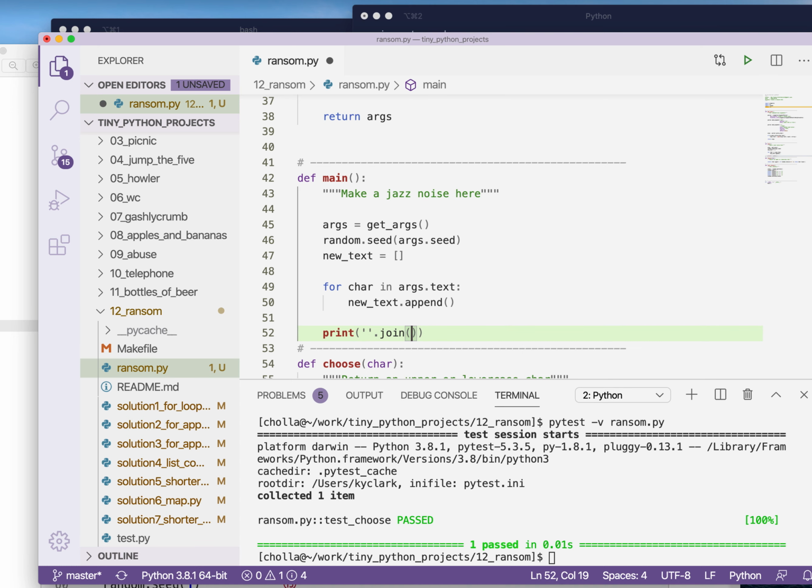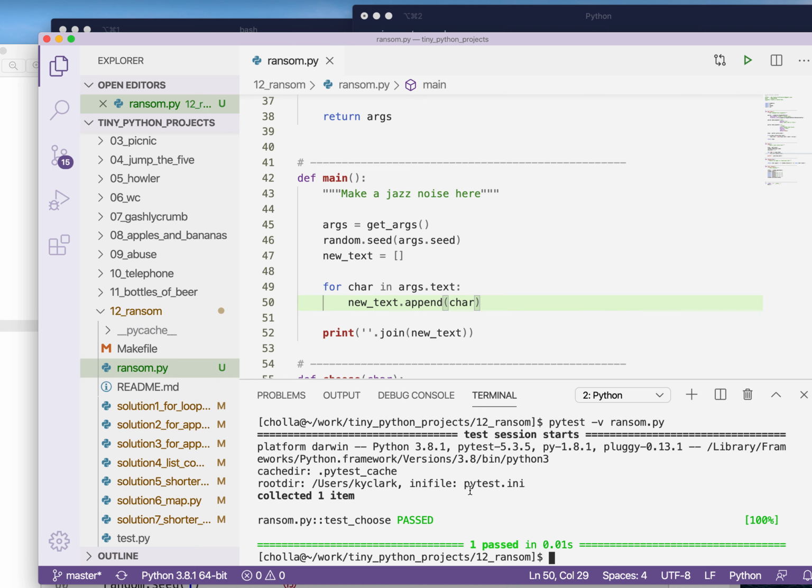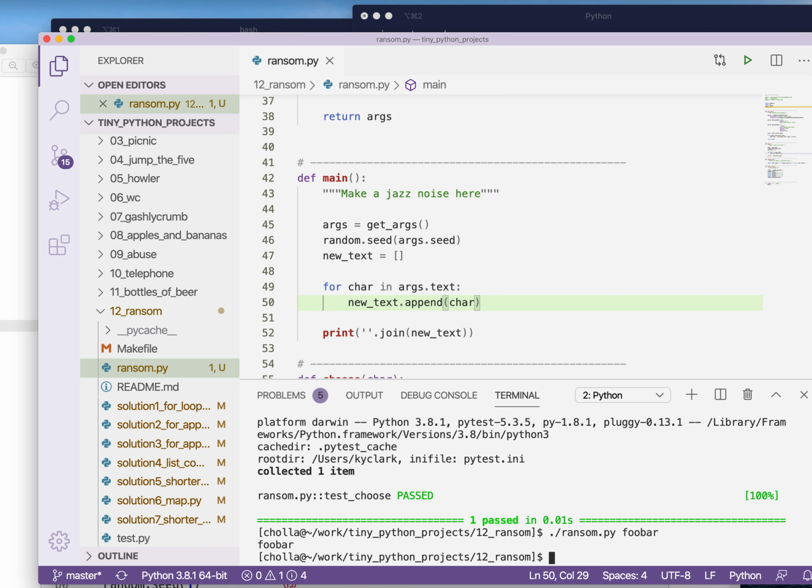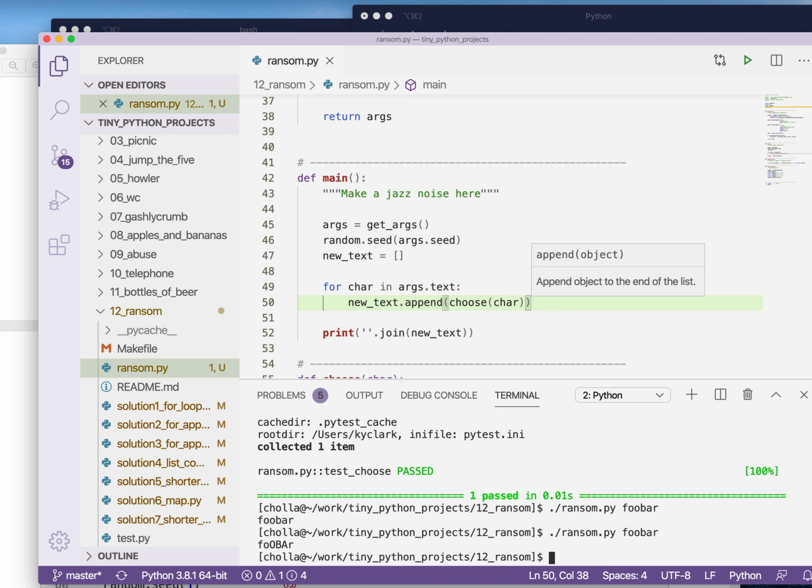It's going to be a list, and so I want, what is it? New text. Sorry, hard for me to type and speak. So if I were to, for instance, just append the character, then I should get back exactly the same thing that I put in. So if I say foobar, I'll get back foobar. That's not what I want. What I want is to choose a new character for char. And now if I run that, I get back something random.